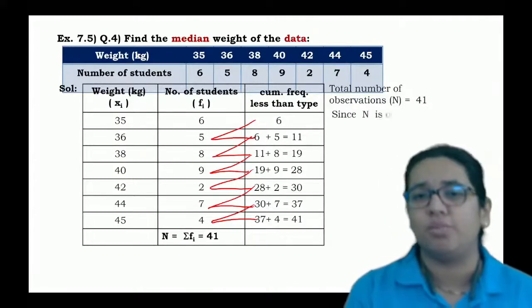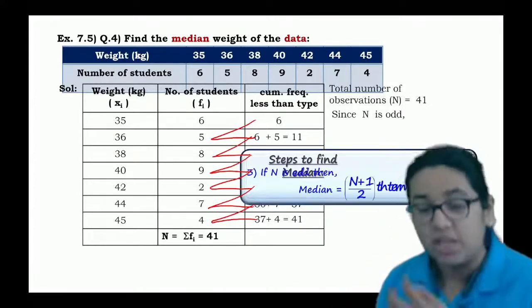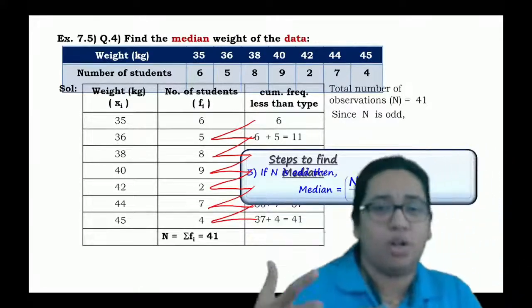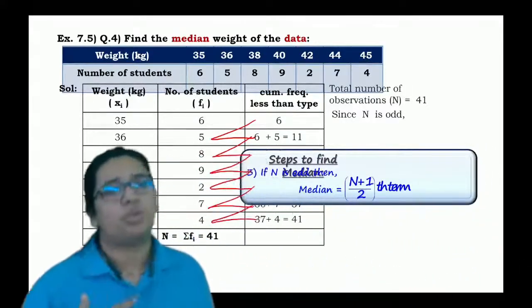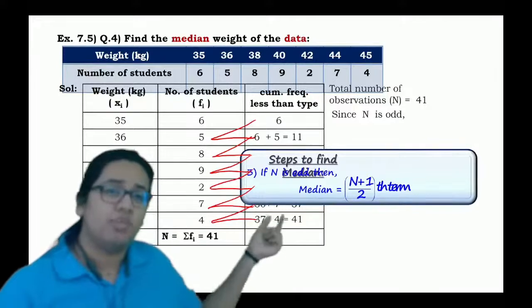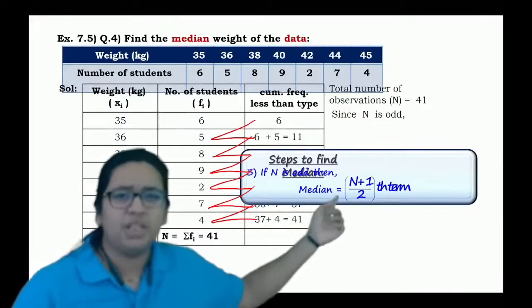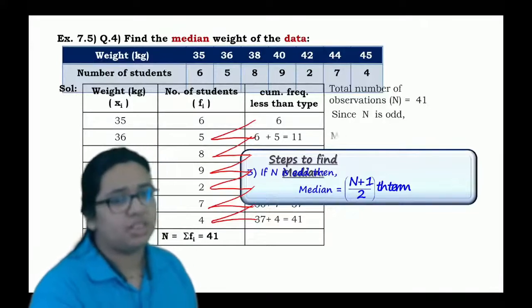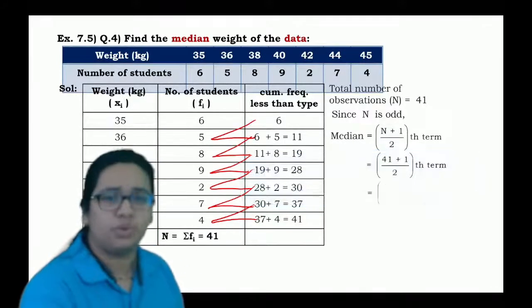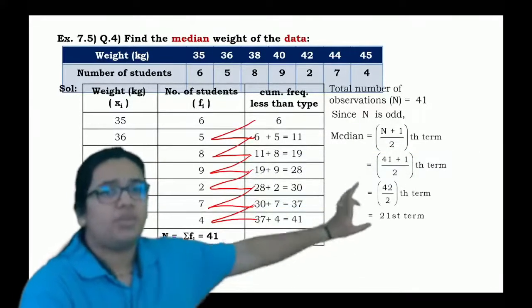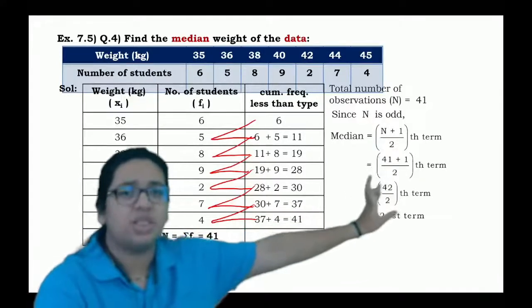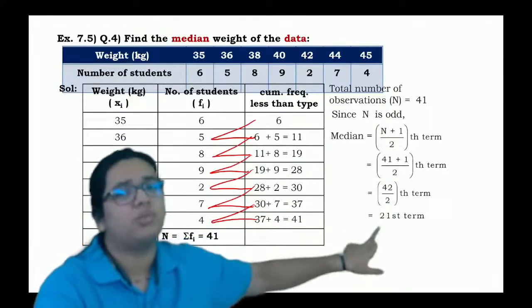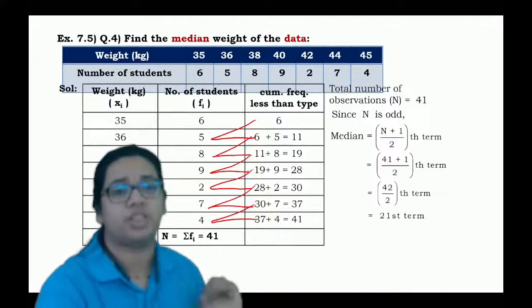As the number of observations is equal to 41, which is an odd number, what will be its median? Median is nothing but the (n plus 1) upon 2 th term. That is, we have to consider 41 plus 1, which is 42, upon 2, which is the 21st term.